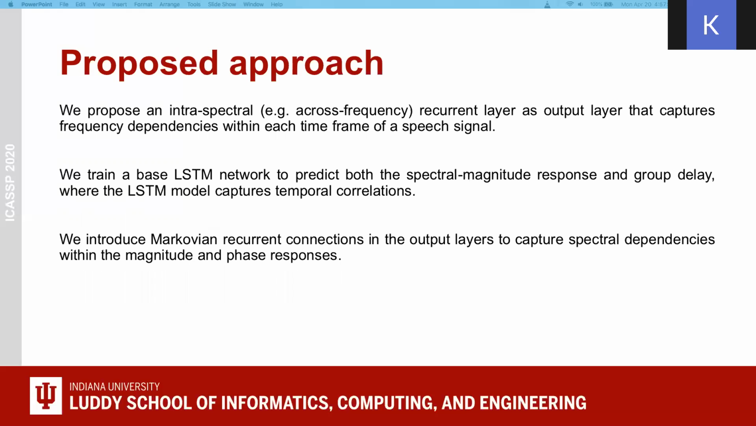For this purpose, first we train a base LSTM network to predict both the spectral magnitude responses and group delay, where the LSTM module captures temporal correlations. Then we introduce Markovian recurrent connections in the output layer to capture spectral dependencies within the magnitude and phase responses. We do this by applying our proposed intra-spectral output layer.